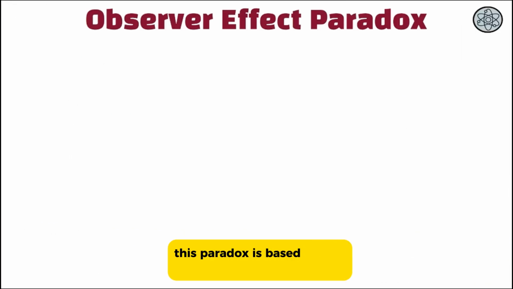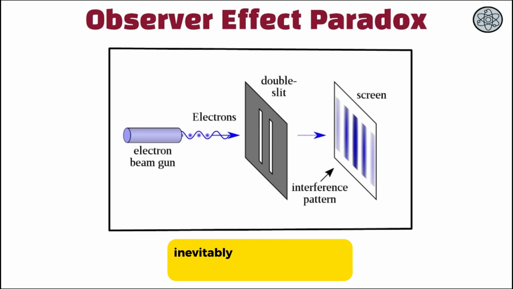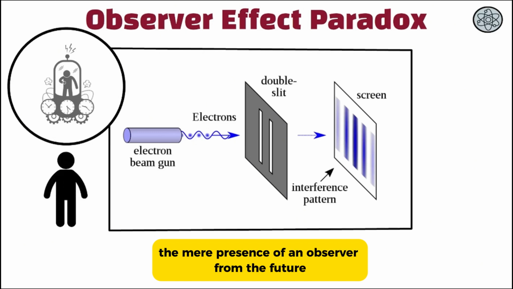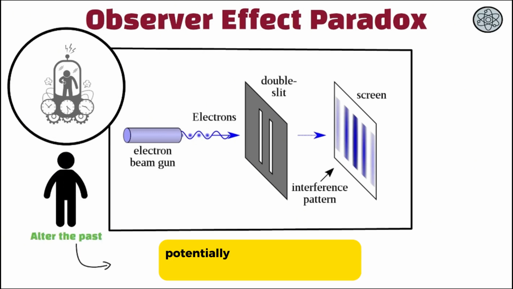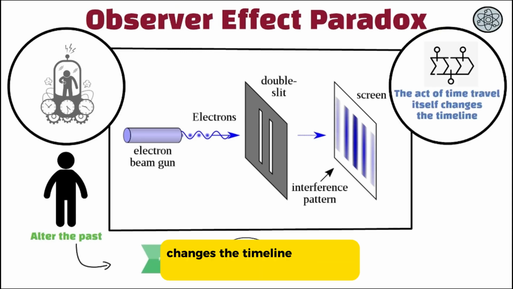This paradox is based on the quantum mechanics principle that the act of observing a system inevitably changes it. In time travel, the mere presence of an observer from the future could alter the past, potentially changing the future they came from. This creates a paradox where the act of time travel itself changes the timeline.